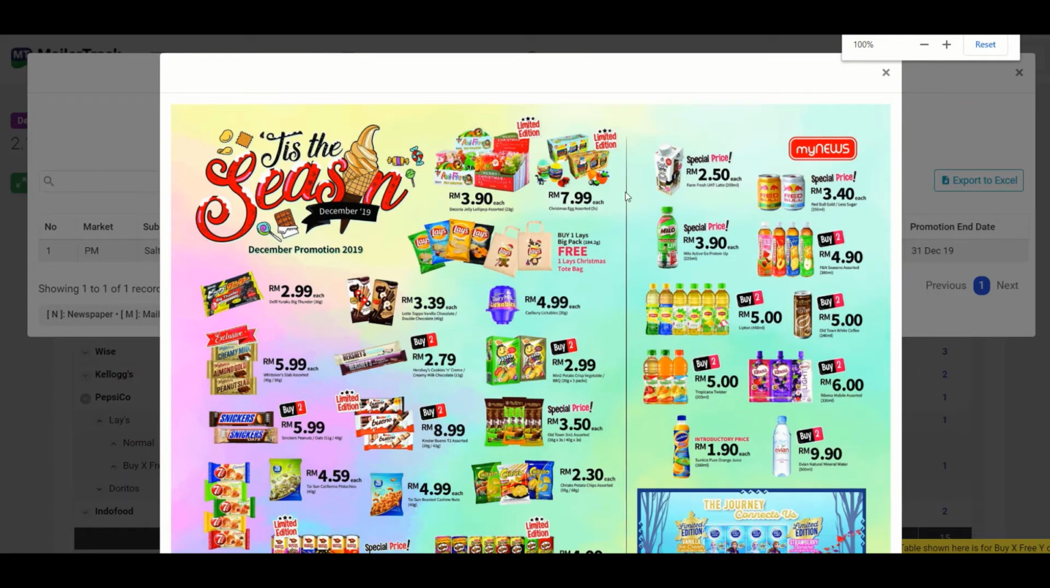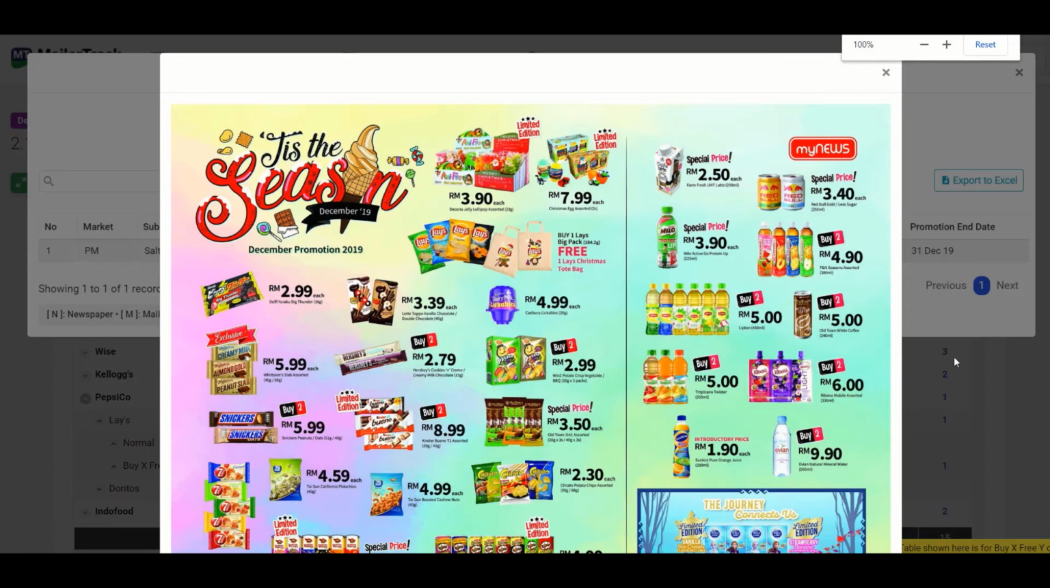So if you focus on the promotion seen here, buy 1 Lay's backpack, free 1 Lay's Christmas tote bag. So no price is given there. The buy X refers to the buy 1 Lay's backpack, while the free Y refers to the tote bag provided. So aside from seeing the frequency and the trend of the promotions, this report can also be used to see the type of promotions that they are using.